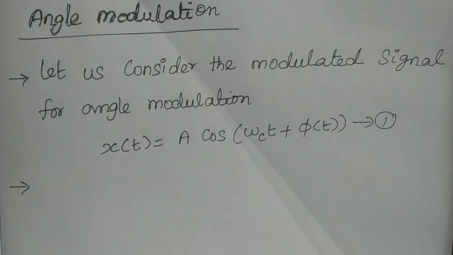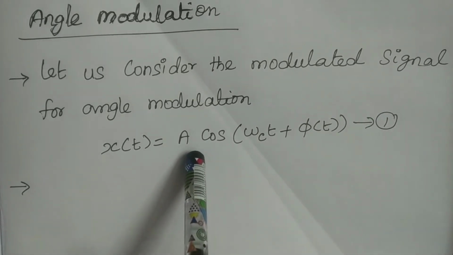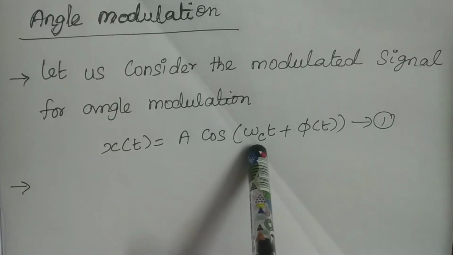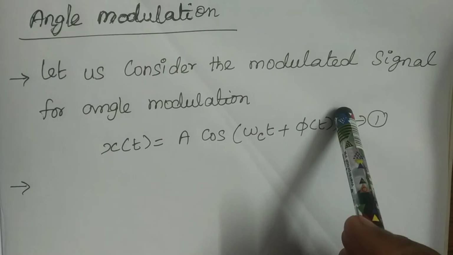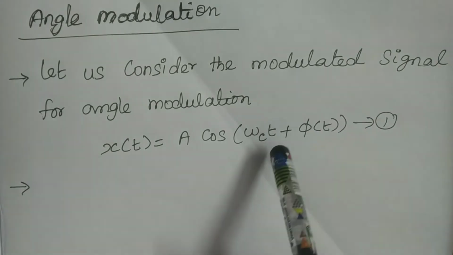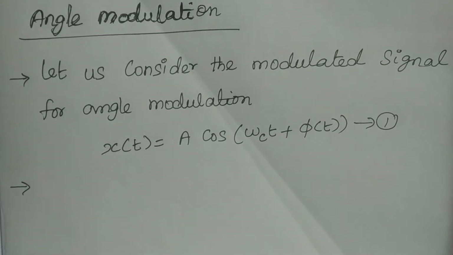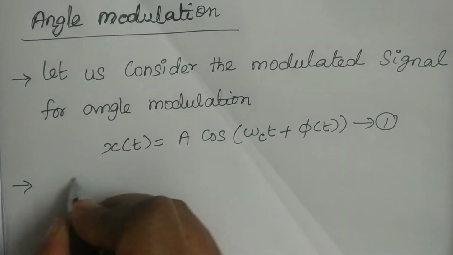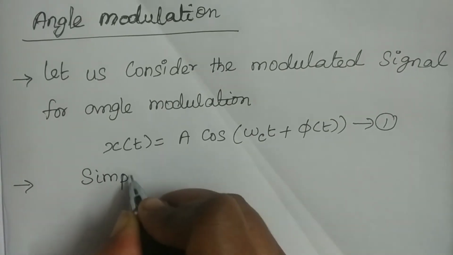Let us consider the modulated signal for angle modulation. x(t) is represented as A cos(ωc t + φ(t)). In this, φ(t) is the phase modulation, and fc represents the frequency modulation. The simplified form of the modulated signal is given by